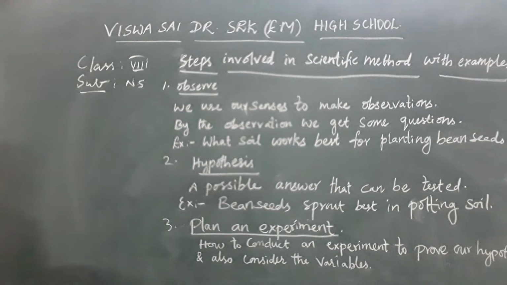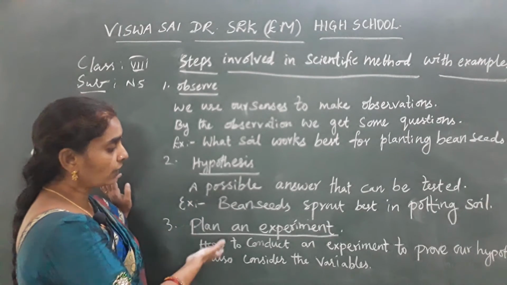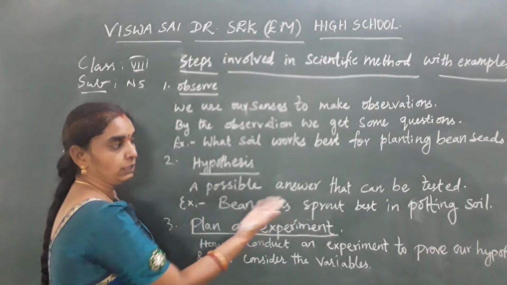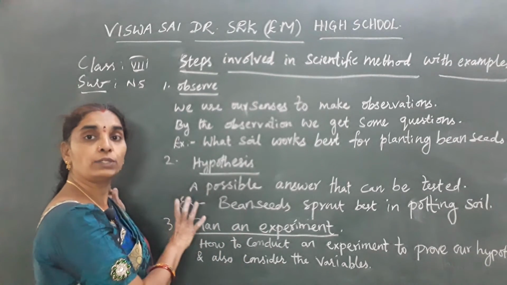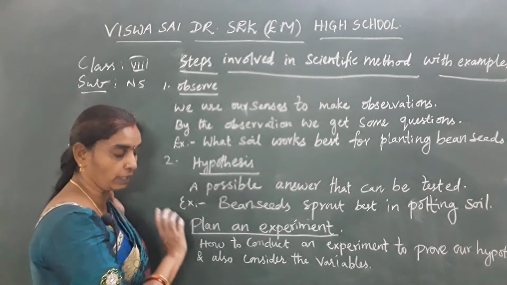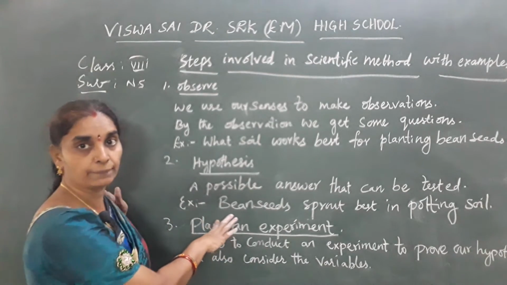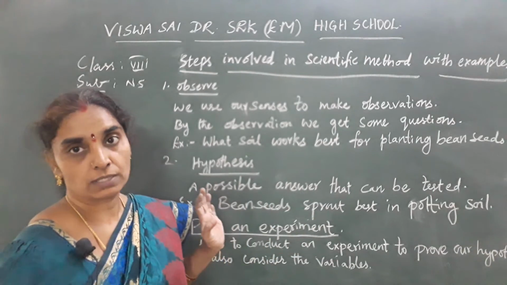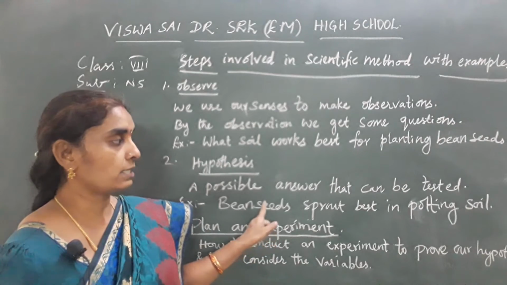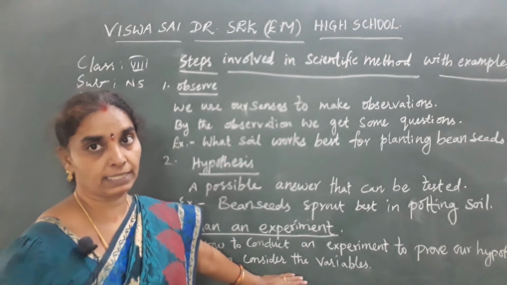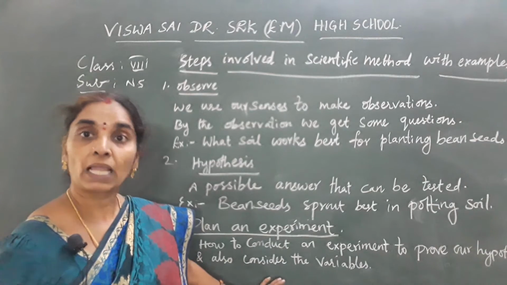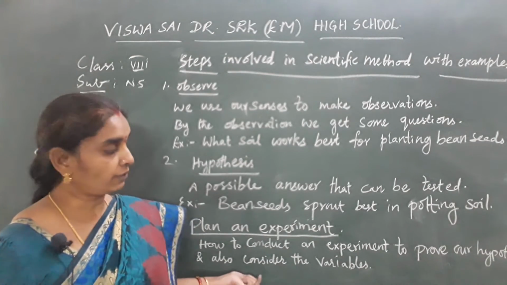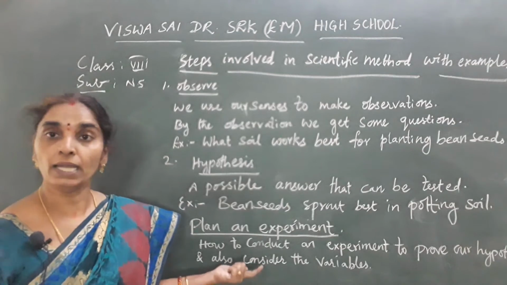In the bean seeds experiment, we may take different types of soils, and also we have to control the water and light that is available to them, which should be equally given to all the three types of soil. So the variables should be kept constant, like water, temperature, light. These are the factors that should be controlled.